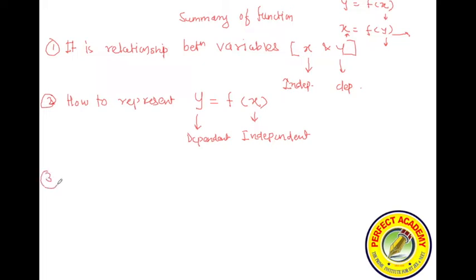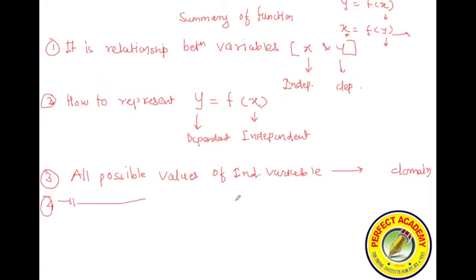Number 3 you have to remember is that all possible values of x, or the independent variable, are called the domain, and all possible values of y, or the dependent variable, are called the range.